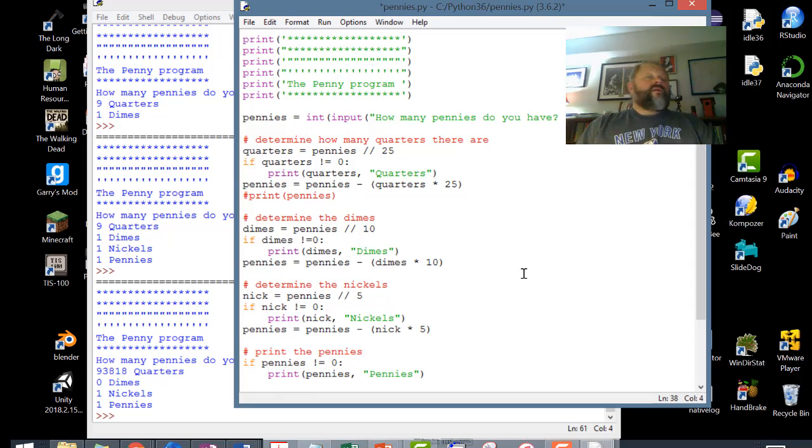All right, so now let's say when I rerun the program, I'm going to give it 24. Okay, so the first thing it looks at is the quarters. When it does that math, quarters is 0. Okay, so you can see where integer math is coming into play all of a sudden. So if quarters is not equal to 0, well, that's not true because it is 0. So it skips that line. It does the pennies. Now quarters is 0, so pennies doesn't minus anything. Pennies is just pennies. It's still 24.